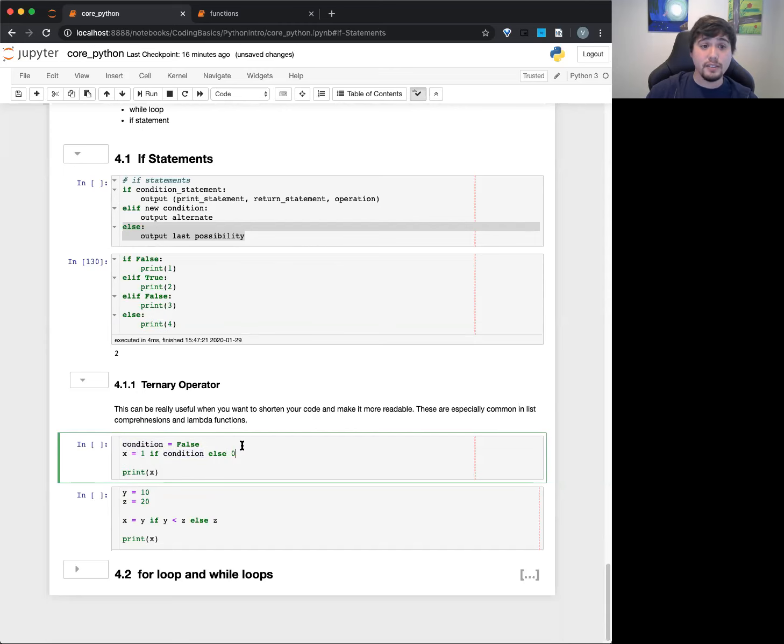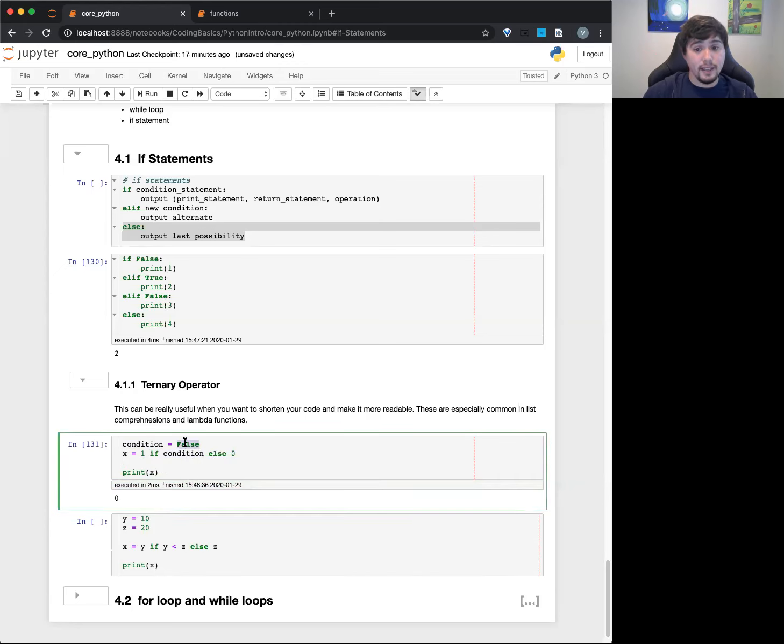Python tries to make it nice and easy for us to read. So if you read this and you didn't know anything about Python, it looks like saying, oh, X should be equal to 1 if this is true. Otherwise, else, set X equal to 0. Make sense? Okay. So since condition is false, what should X be in this case? 1 or 0? I see 0? Yeah. So I run this, I see 0. Okay. If I change this condition to true, this will now print 1 or 0.